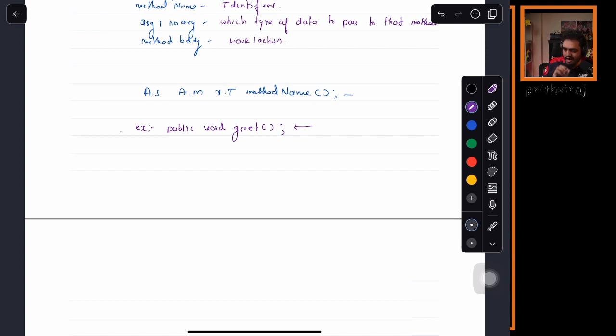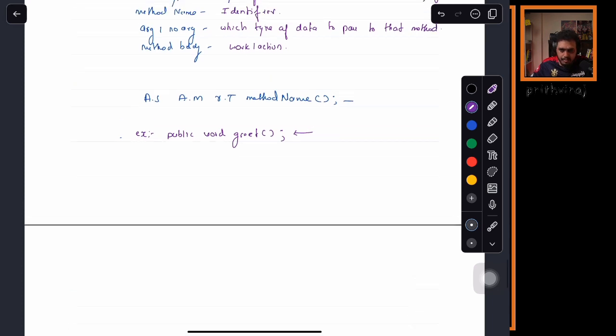Yes or no? Do we have a method body available here? No, right? So now this type of method where there is no method body, a method with no method body is called as incomplete method